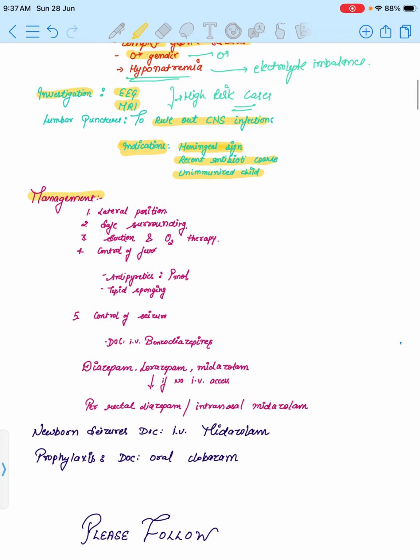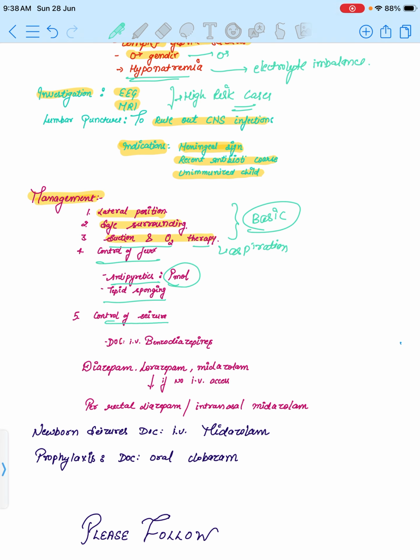Now talking about management: lateral position, safe surroundings, suction and oxygen therapy. This is our basic; suction and oxygen therapy to prevent aspiration, and safe surroundings so that the baby can't harm himself with any surrounding material. Then control of fever. For this, we have to use antipyretics, paracetamol and tepid sponging.